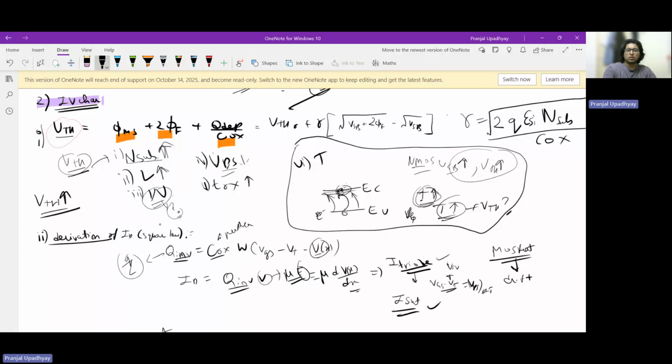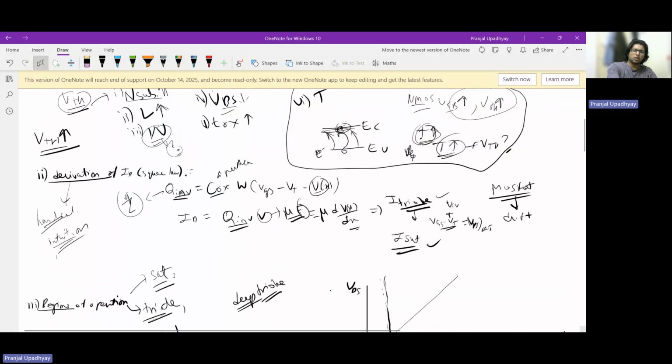But this is the square law, and we should always keep in mind that this square law is good for hand calculation and your intuition building, but it is not the absolute model. The actual models on which our simulators like Cadence work are way more complex. That is something we must be aware of.